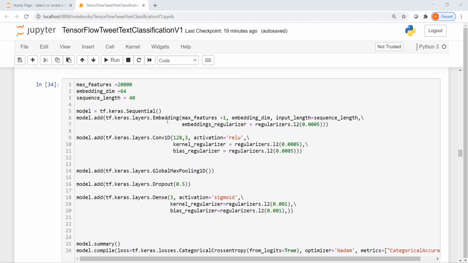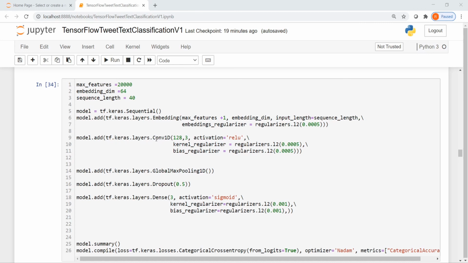So what this does is that it takes this input of sequence length 40, the 40 dimensional input, and for each word index present, it creates a 64 dimensional embedding. Okay, what we do next is that we add our convolution neural network layer.